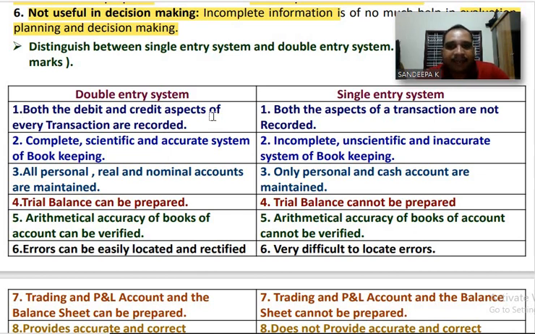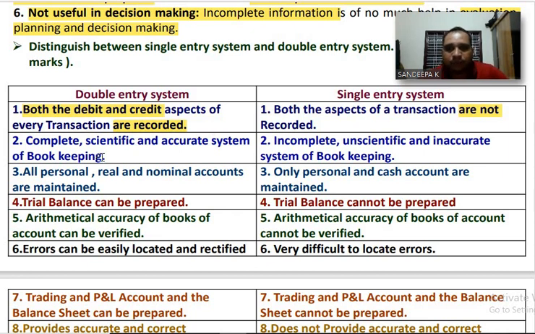Both the debit and credit aspect of every transaction are recorded. Understand? But in case of single entry system, both the aspects of transactions are not recorded. Got it? Under double entry system, both the aspects of every transaction are recorded, but under single entry system, both the aspects of a transaction are not recorded.